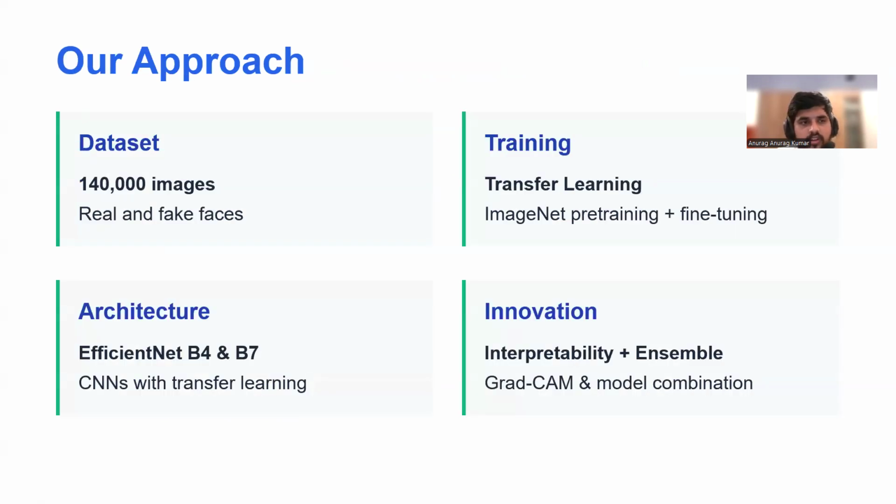So for our approach, we went with a dataset that contains 140,000 images of real and fake faces. For our architecture, we chose EfficientNet B4 and B7, which are well-known models for being powerful and efficient. And we use transfer learning, where we use ImageNet pre-training and fine-tuning on our deepfake data. What makes our project special is that we didn't just stop at getting high accuracy. We also wanted to implement Grad-CAM for interpretability and an ensemble, using a combination of B4 and B7 for robustness.